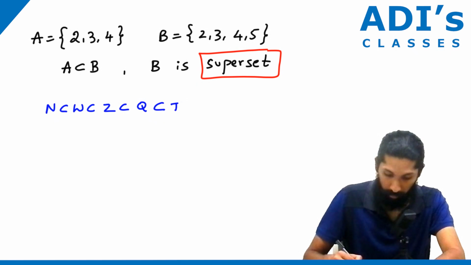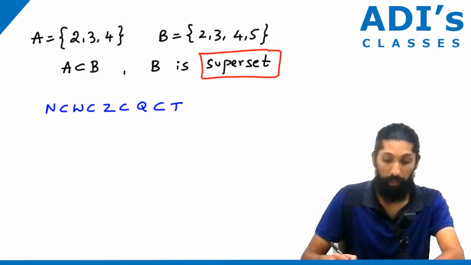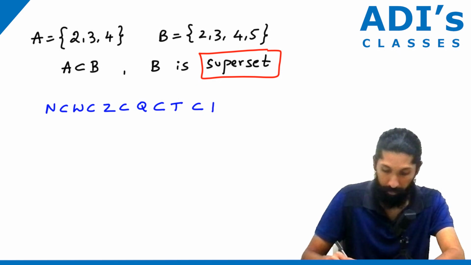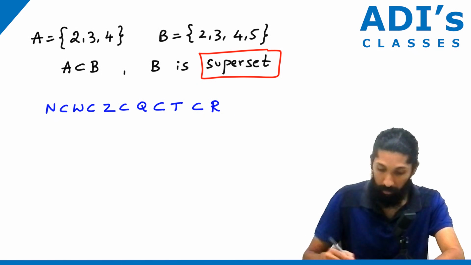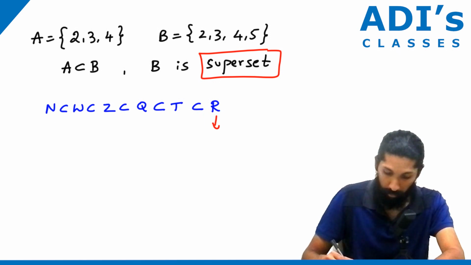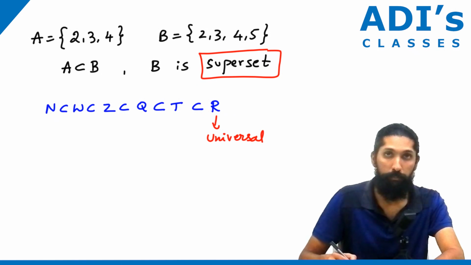So generally you can write it as T. T is irrational. And the set of irrational numbers is a subset of real numbers. That means here, the real number set is the universal set. Okay, universal set. All of them are subsets.